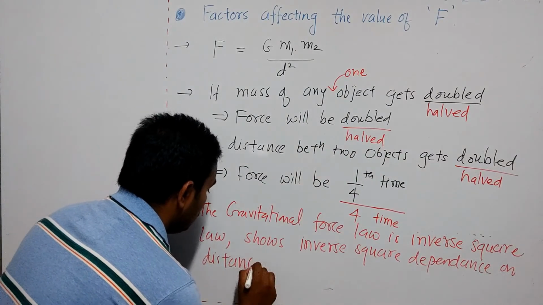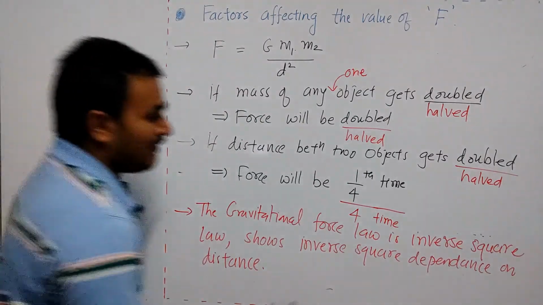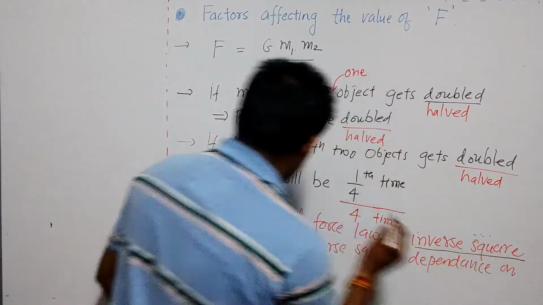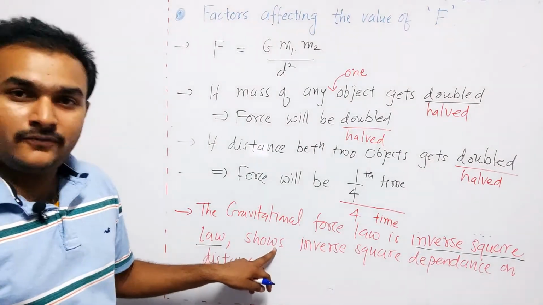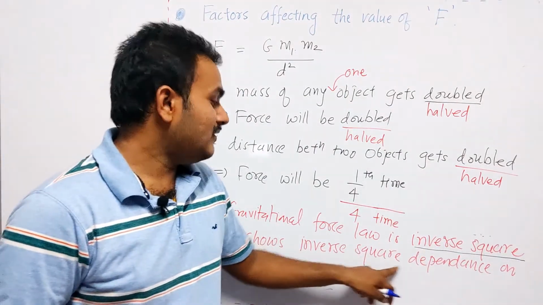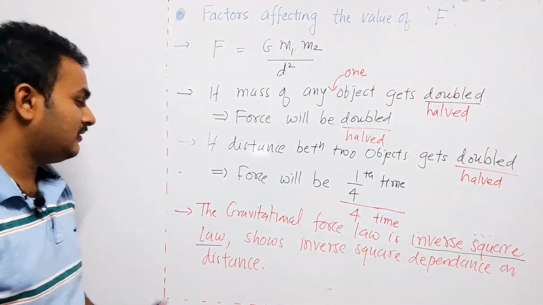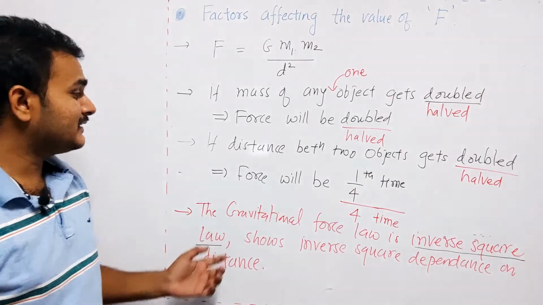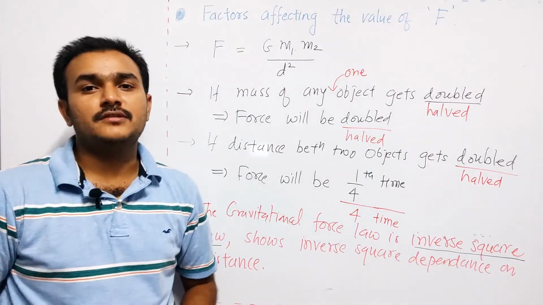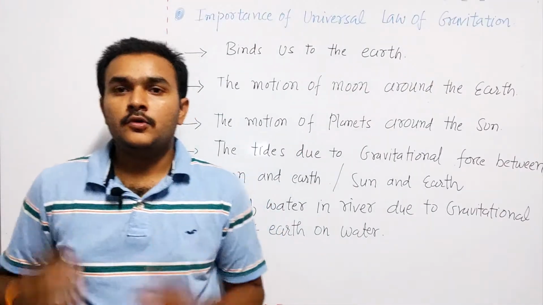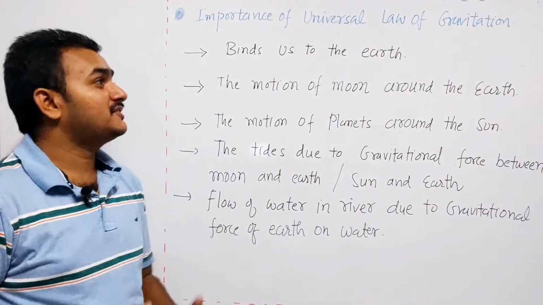Okay, why are we calling this gravitational law an inverse square law? Because this force shows inverse square dependence on the distance. So this is a very important point of the discussion, what are the factors affecting the value of the gravitational force. Okay, so the last and fifth point is the importance of the universal law of gravitation.